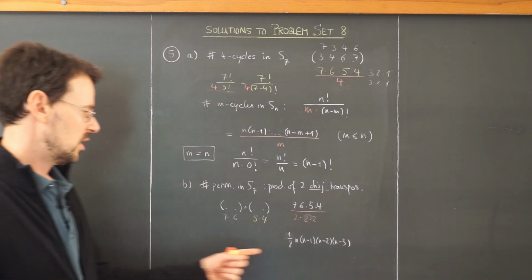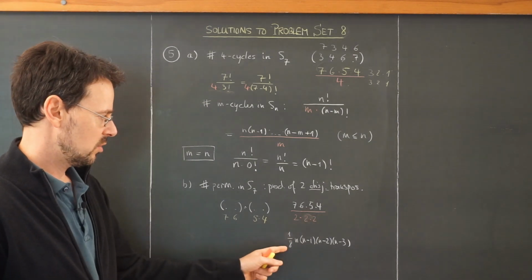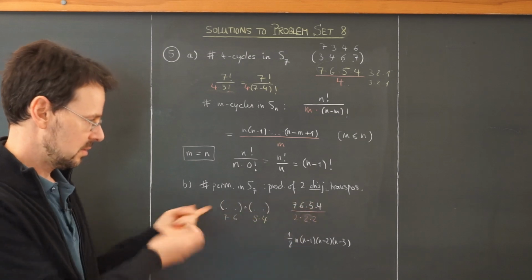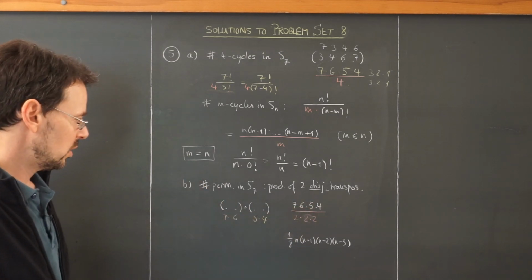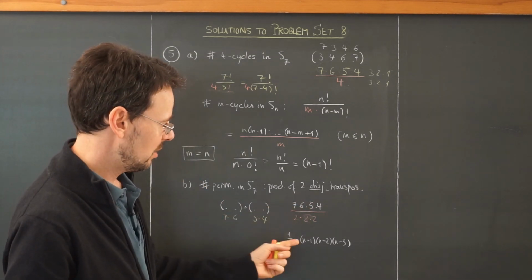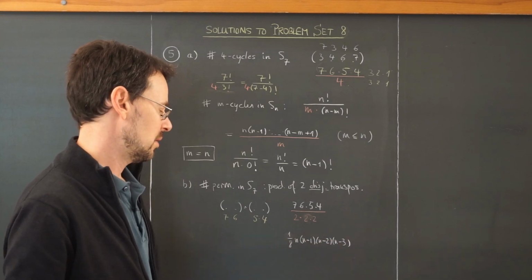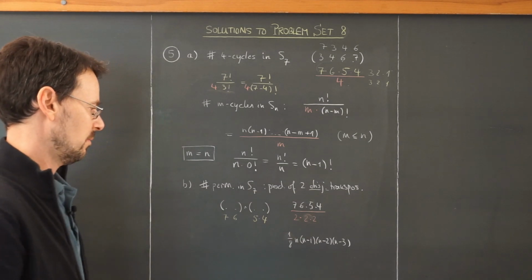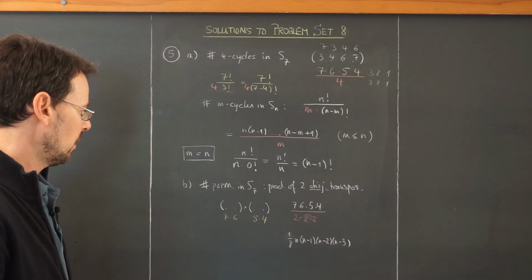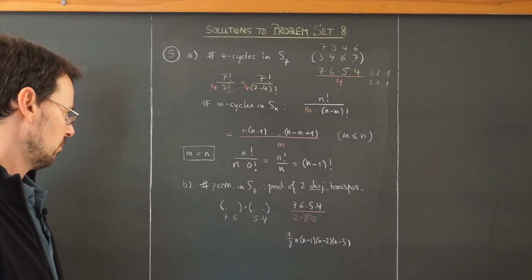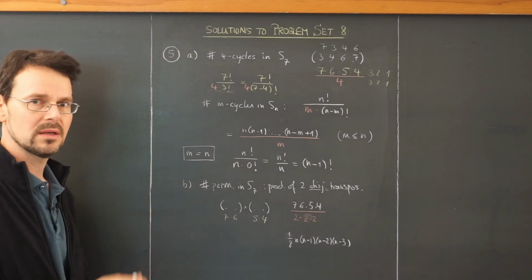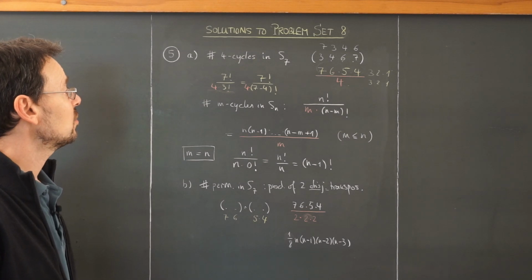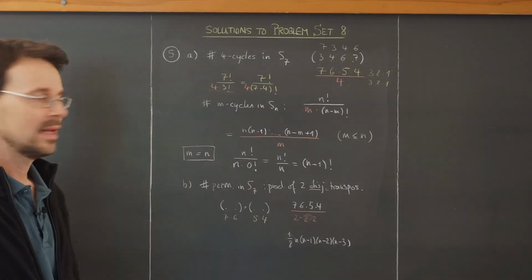And this is easy to generalize because this argument never changes in Sn. I always have the factor 1 over 8 because of the switching that I just explained. And here I have n times n minus 1 times n minus 2 times n minus 3, which again I could write using factorials, but it's not really necessary. Okay, so this was a little combinatorics applied to the number of certain permutations in Sn.